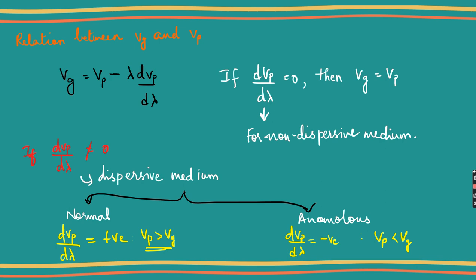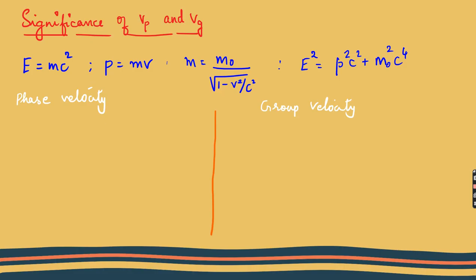So for normal, phase velocity will be greater than the group velocity, and for anomalous, phase velocity will be lesser than group velocity. You can directly use these positive and negative terms over the relation, and you can find if it is greater or lesser. You can compare that.